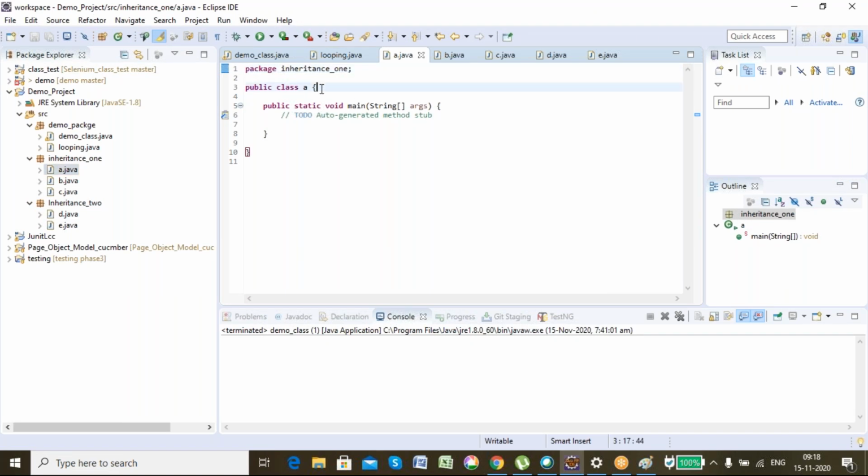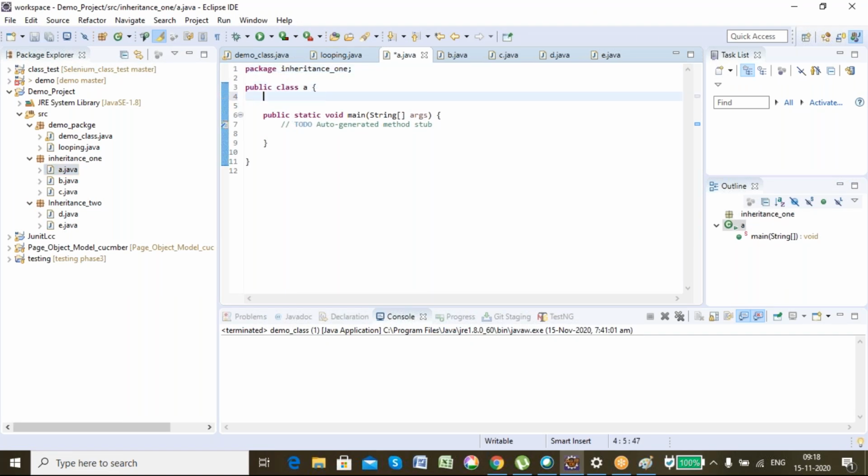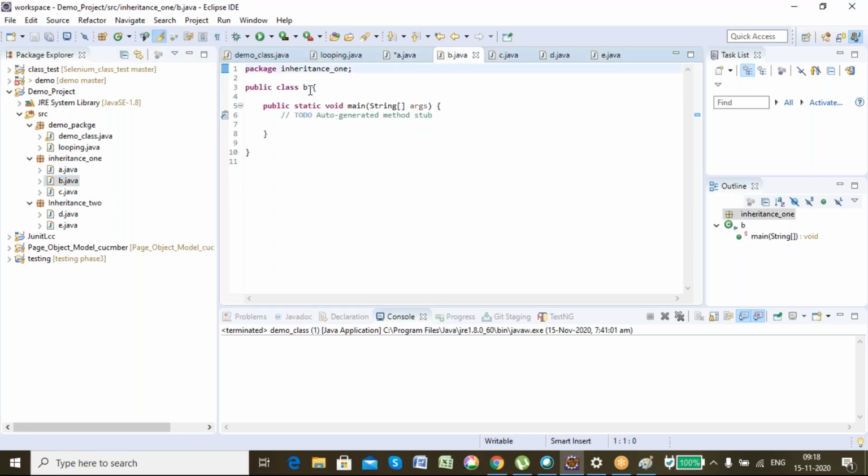Now say here I have a data member int a. Now if I write class B extends A, that means class B is the child class of class A. That means class B is inheriting class A. So the extends keyword is used for inheritance.